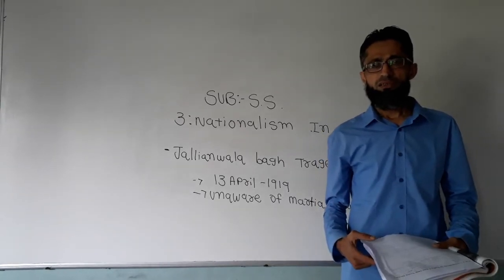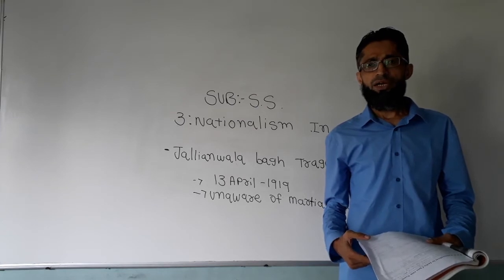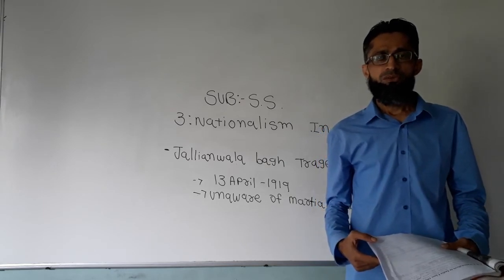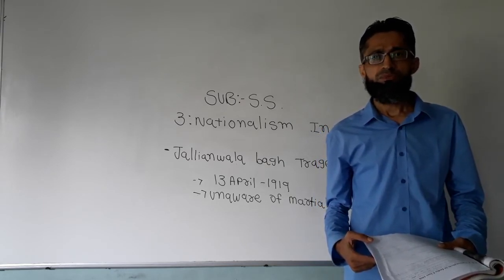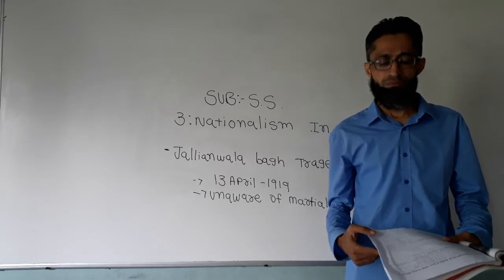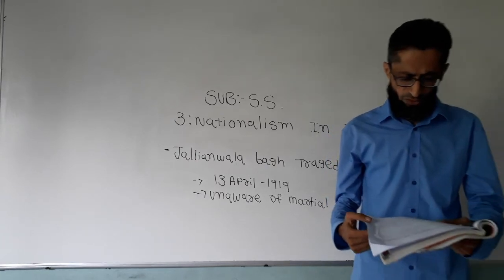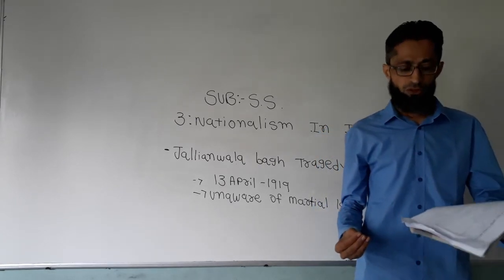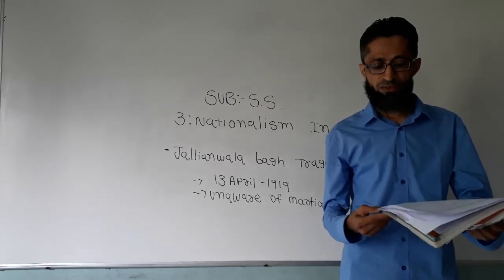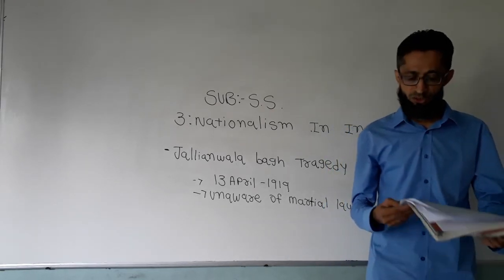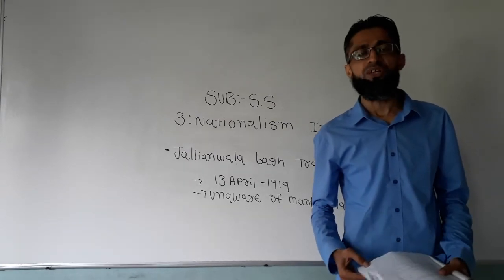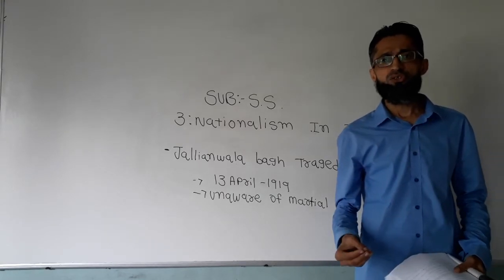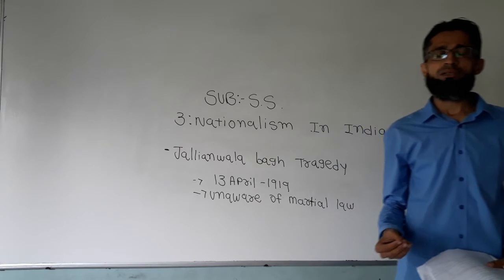We discussed that the Rowlatt Act was passed by the Imperial Legislative Council without consultation of Indian members. This act gave the government enormous power to repress political activities and allow the detention of political prisoners without trial for 2 years. As a result of this, the British government got enormous power.